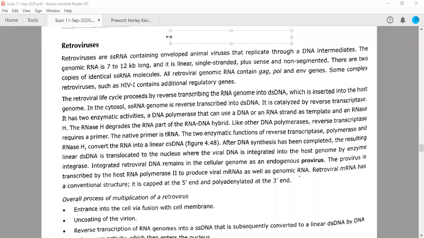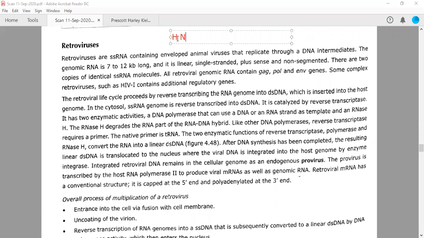So what is the benefit to the virus? For example, influenza viruses generally have two types of antigens. One is called hemagglutinin, the second is called neuraminidase, right? H for hemagglutinin and N for neuraminidase. So these two types of antigens are present over the influenza virus.